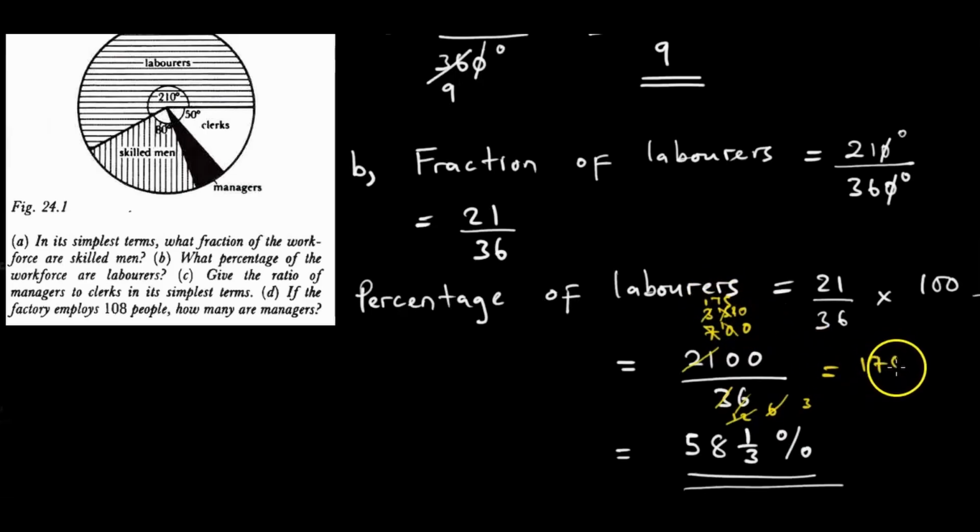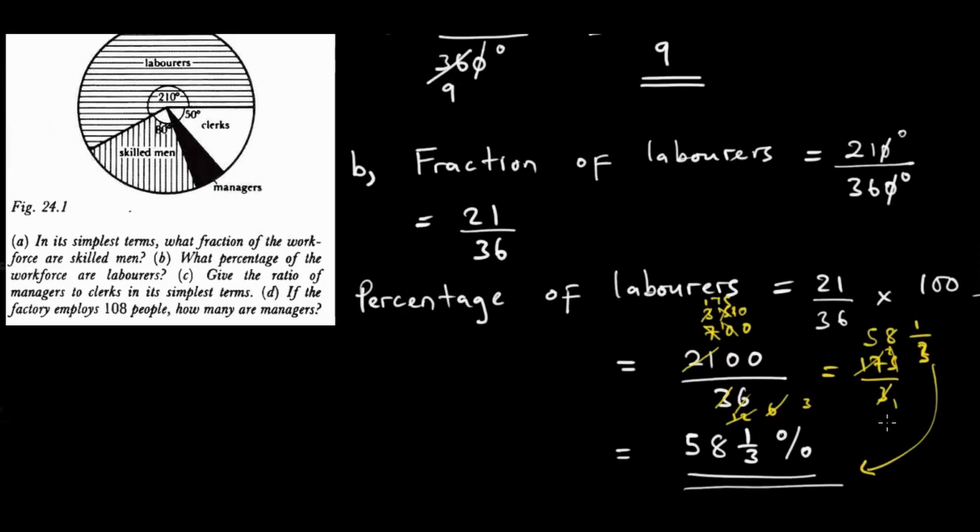Now we have 175 over 3, which you can further simplify. 3 into 17 is 5 with remainder 2, then 3 into 25 is 8 because 8, 16, 24, remainder 1. So the remainder is 1 over 3, giving 58 and a third percent.